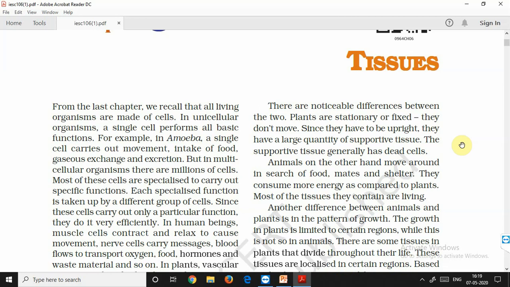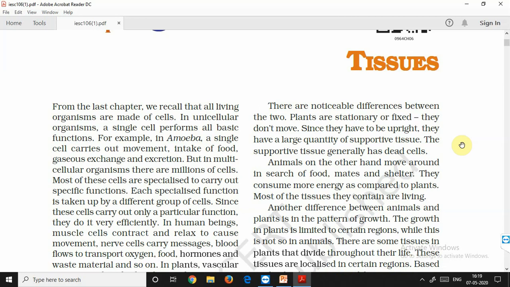There are many different types of tissues, like for example the epithelial tissues. We are talking about the case of animals. So in animals there are epithelial tissues, and epithelial tissues are again of many different types. Then the connective tissue, that is the blood in our body. Then we have the muscular tissues as well as the nervous tissues.